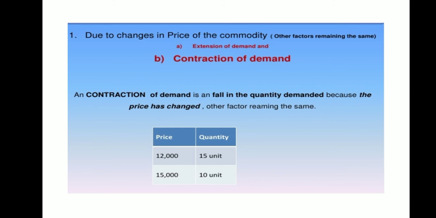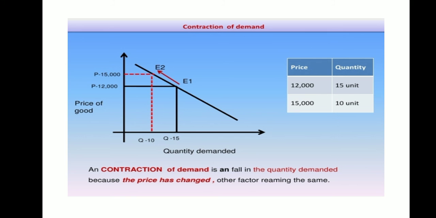Now let us understand what is contraction of demand. Due to changes in the price of a commodity, other things being constant, what will happen is contraction. When the price is increasing, contraction of demand is a fall in the quantity demanded because the price has changed, other things remaining the same. Now as you can see, the quantity demanded has decreased from 15 to 10. When you put this down in a graph, you can see it like this, and contraction of demand is a fall in the quantity demanded because the price has changed, other factors being the same.